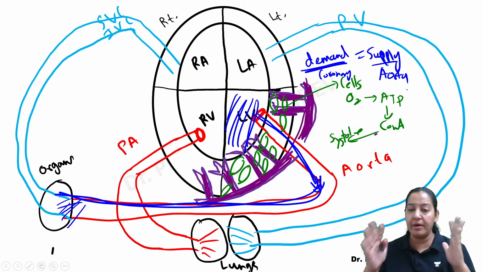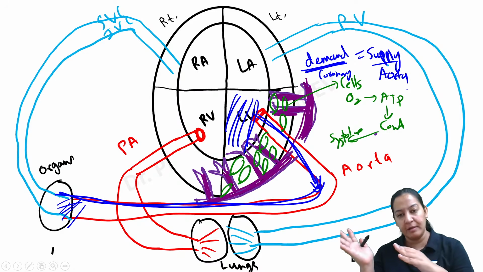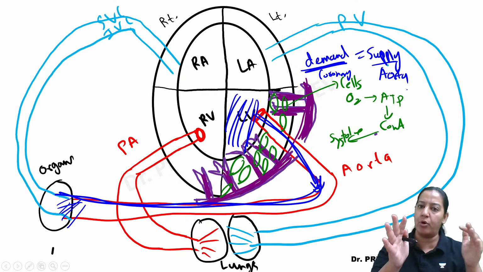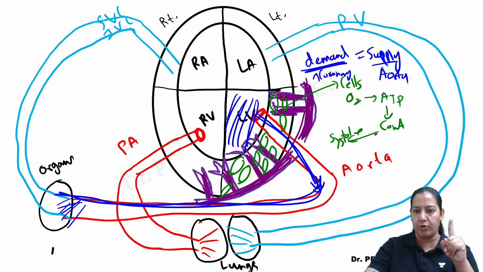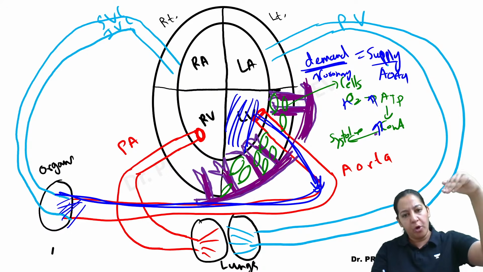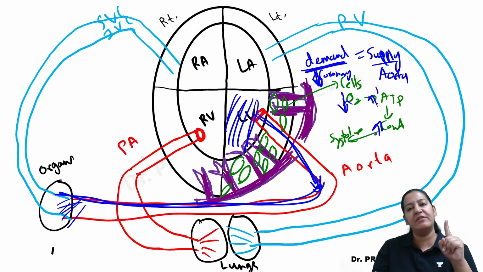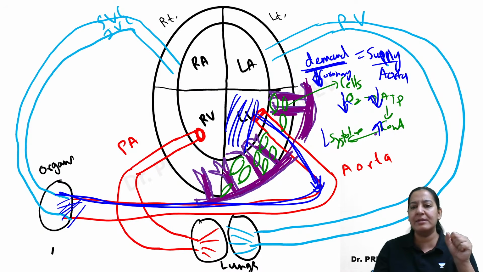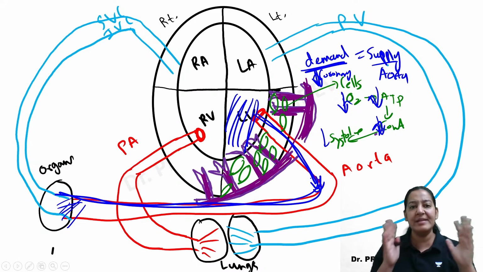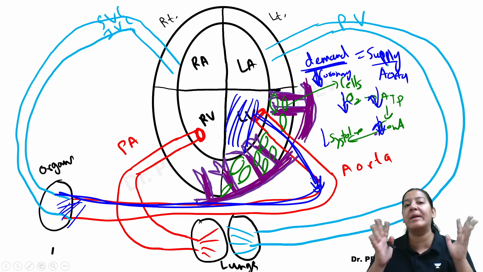So there is a balance between them. The more blood you supply via coronary, the more oxygen, more ATP, more contraction, more vigorous systole, so more blood will come into the aorta. If you supply less blood in the coronary, all these cells will receive less oxygen. They will form less ATP, systole will be less vigorous, so the contraction of the left ventricle will be less vigorous. So less blood will come into the aorta. So it is the balance between demand and supply.